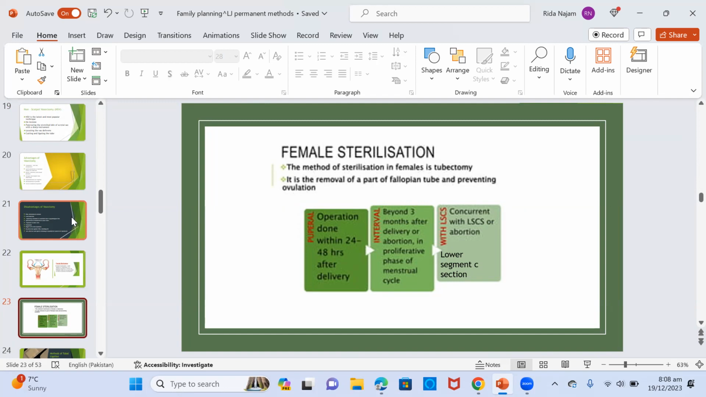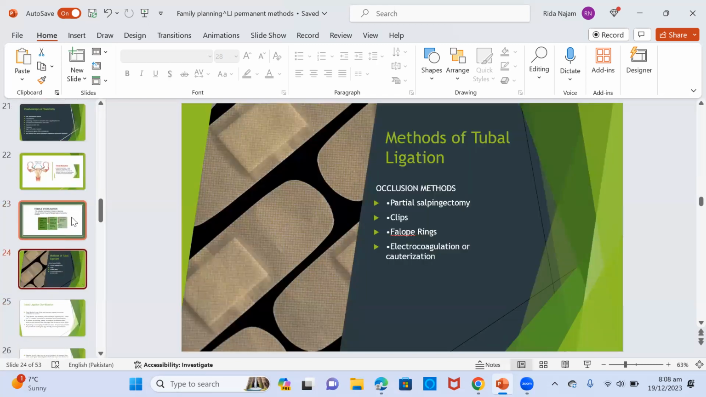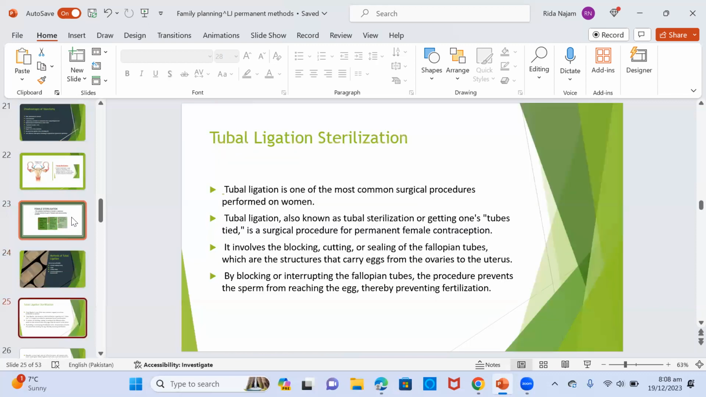This is an operation which is done within 24 to 48 hours following delivery. The interval one is beyond 3 months after delivery or abortion, and in the proliferative phase of the menstrual cycle. And in lower segment C-section, it's accompanied with it or in case of abortion. Methods of tubal ligation include occlusion methods, which are partial salpingectomy, clips, Falope rings, electrocoagulation, or cauterization.